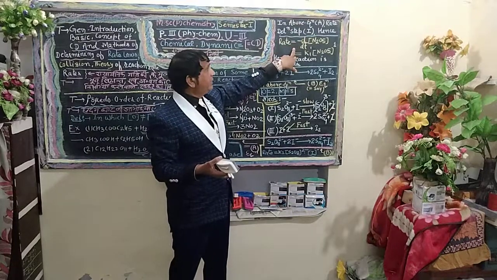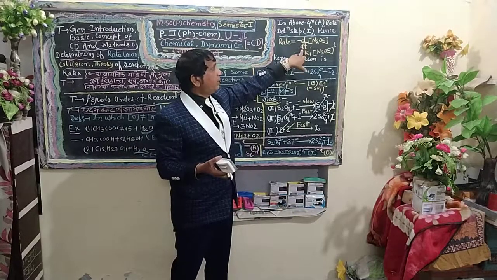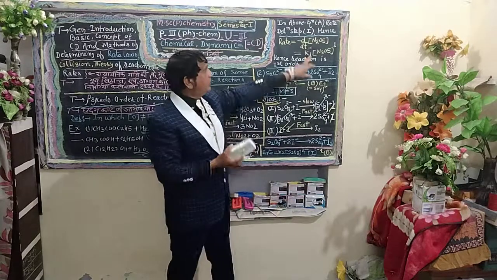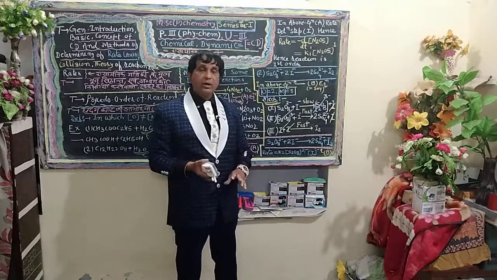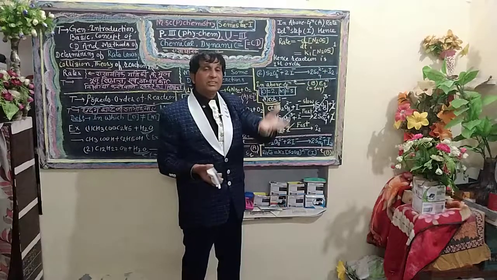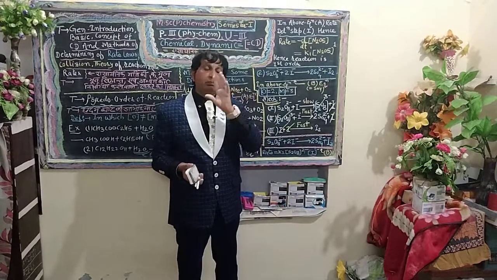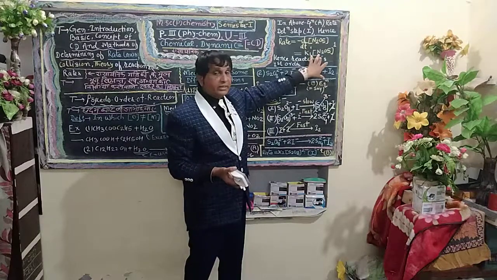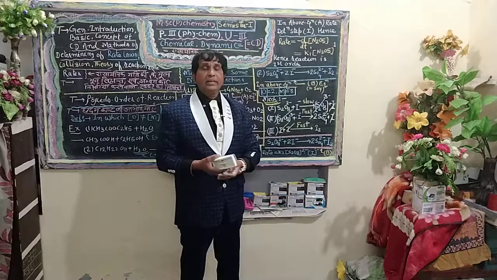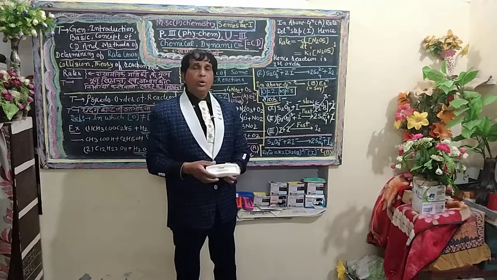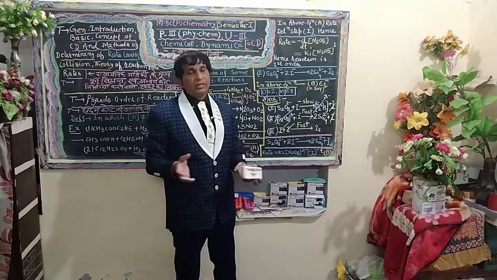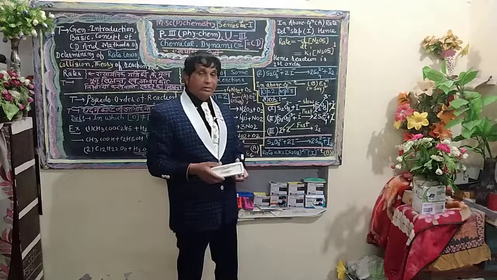Hence rate is equal to minus d upon dt of N2O5, nitrogen pentaoxide, which is directly proportional to the concentration of the reactant, N2O5 to the power 1, with K1 dash indicating pseudo order of reaction. Similarly, the rate law can be calculated for equation number B.